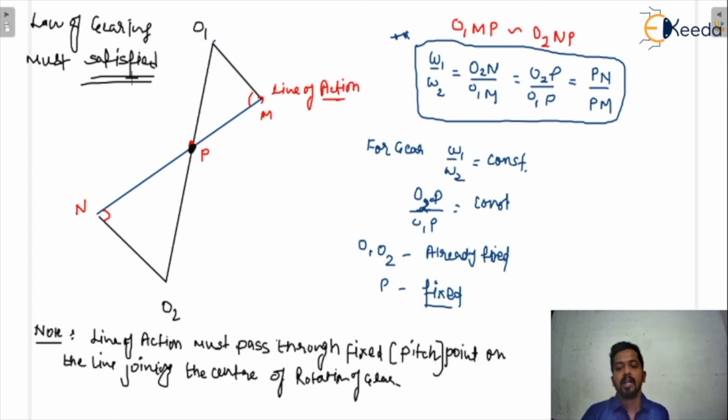I hope you understand the law of gearing. Basically this line is very important. Again I am saying that the line of action must pass through the pitch point on the line joining the centers of rotation of the gears. So this is another important relation, and that is the conclusion we get from the law of gearing.